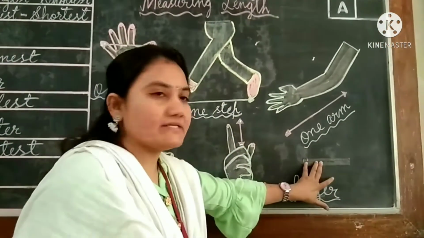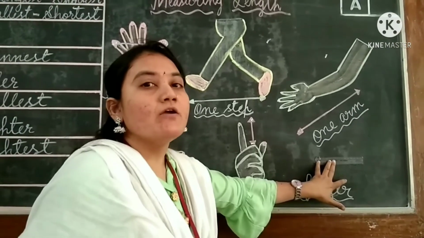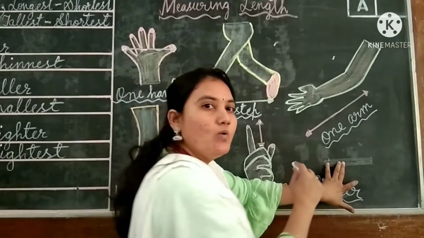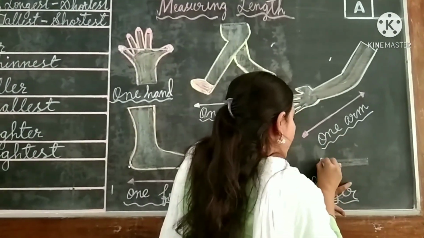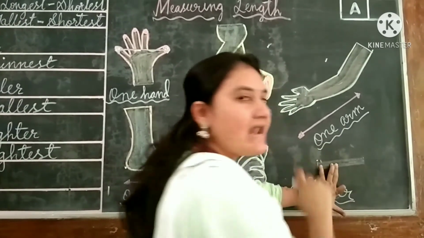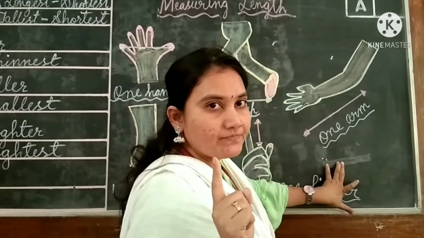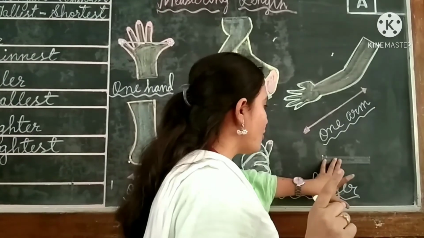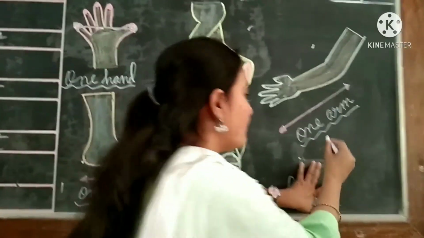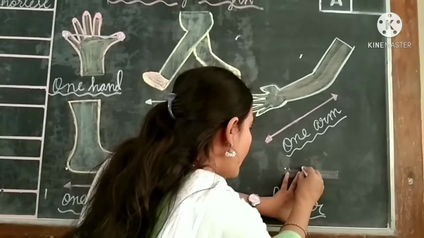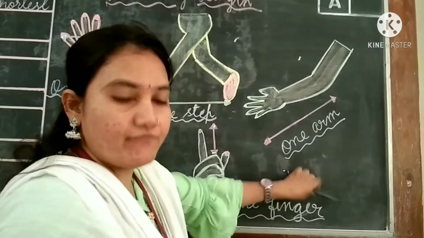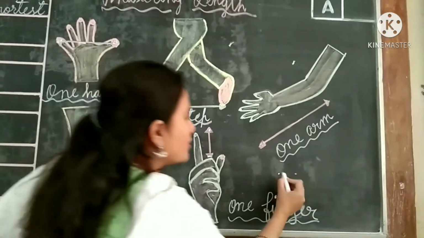You have to keep the scale in your book. Okay. From 0, you have to start to 5 centimeter. You have 15 lines in a small scale, isn't it? In that, you should go from 0 to 5, where the 5 point is there. Till there, if you go, it will become 5 centimeter.